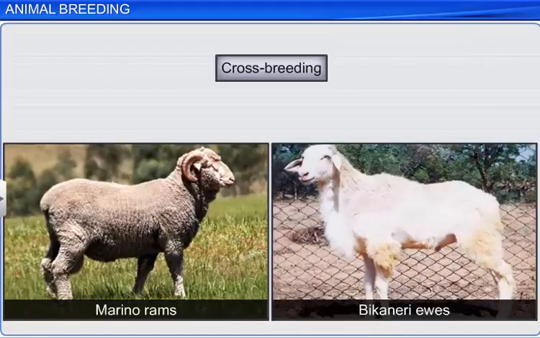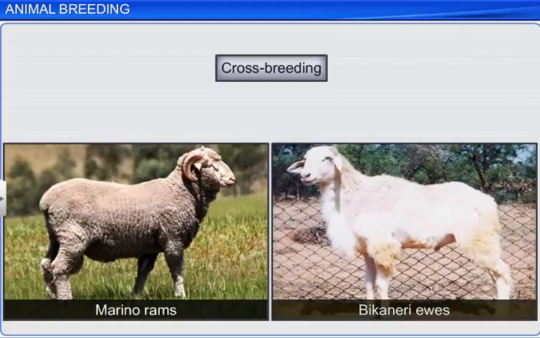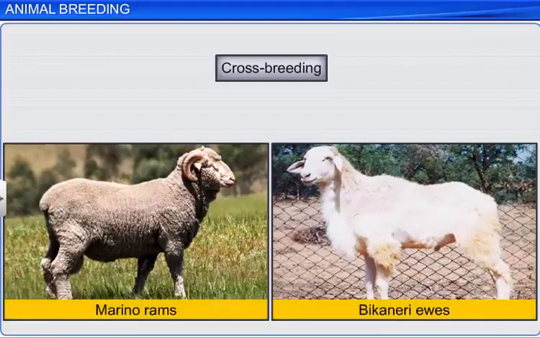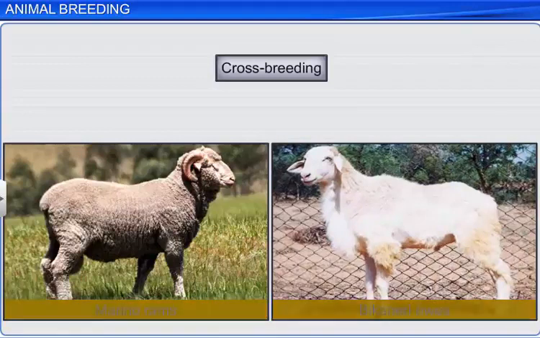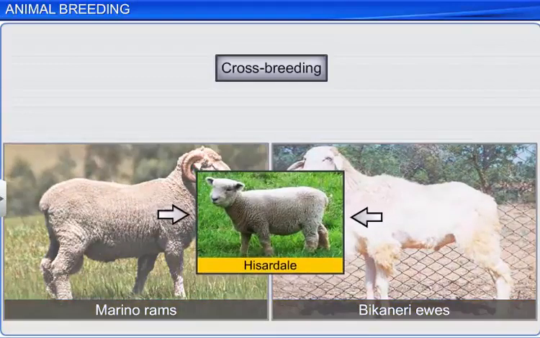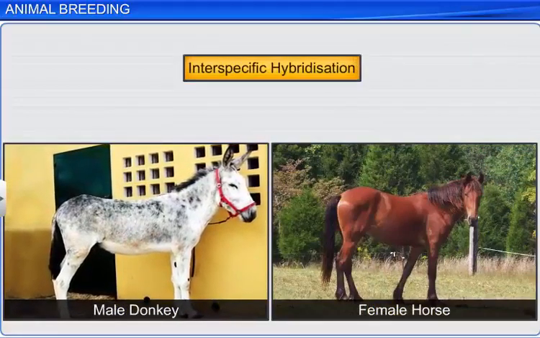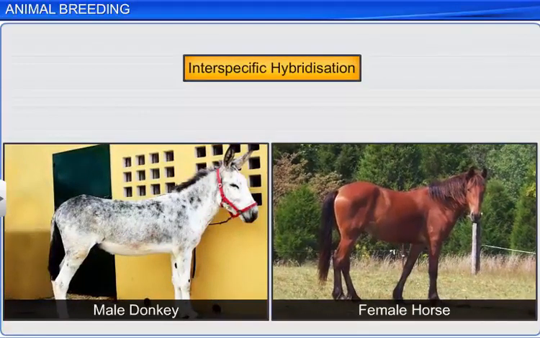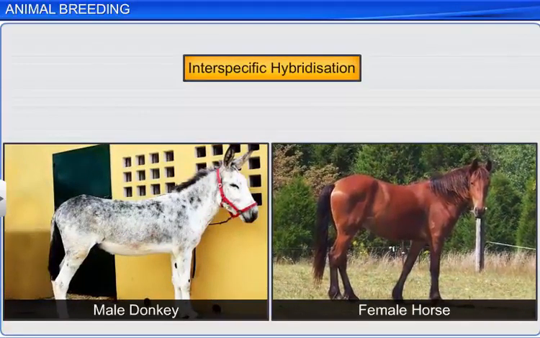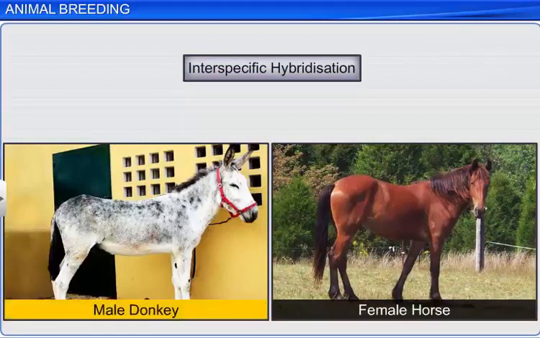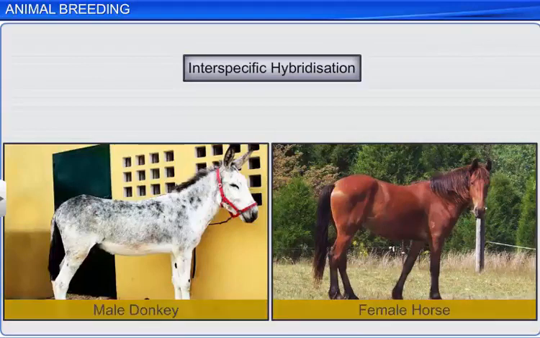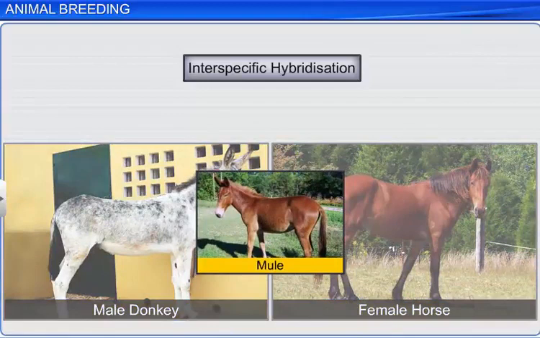Another example of crossbreeding is the cross between Bikaneri ewes and Merino rams to form a new sheep breed, Hisar Dale. The third type of outbreeding is interspecific hybridization, where animals of 2 different species are mated. For example, mating between a male donkey and a female horse to form a new breed, a mule. Although most new breeds are infertile, they have high economic value.